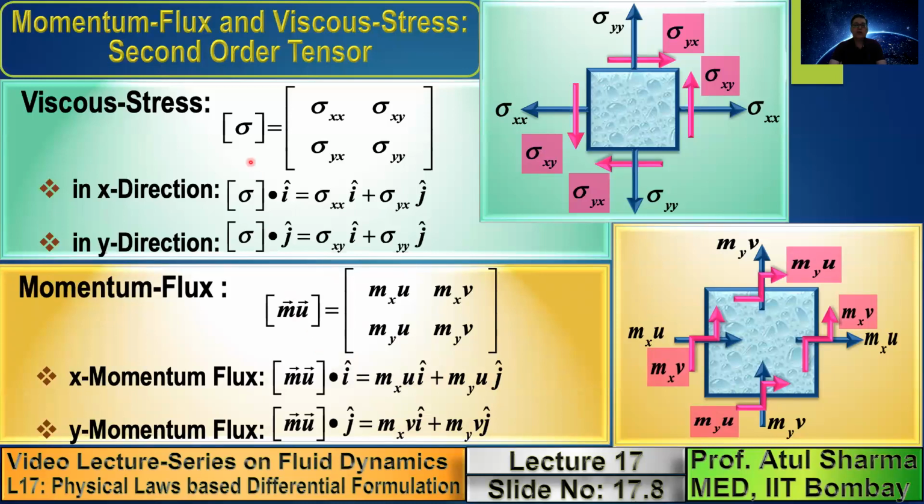So with this, I had shown you the two stress terms that we encounter while applying the momentum conservation law, the viscous stress and the momentum flux. For a 2D Cartesian coordinate system, they have four components. In 3D problems, it has 9 components. And sigma dot i and mu dot i are used while applying the x momentum conservation, and sigma dot j and mu dot j are used while applying the y momentum conservation, later on while deriving the governing differential equation for x momentum conservation and y momentum conservation.